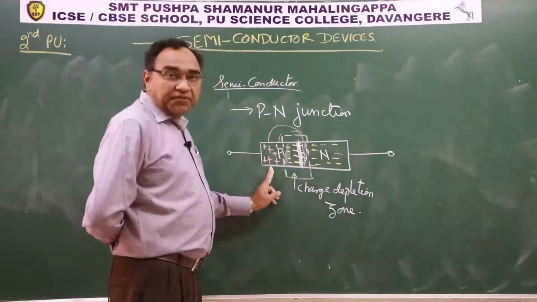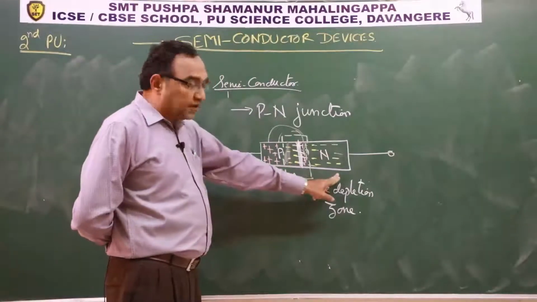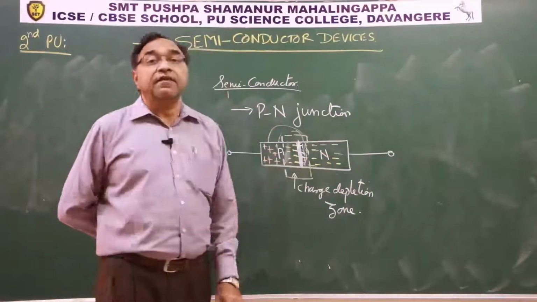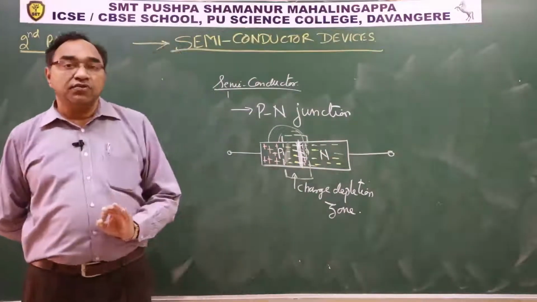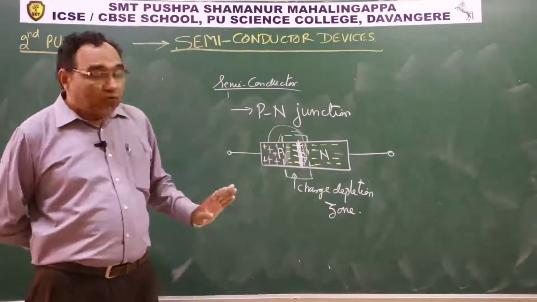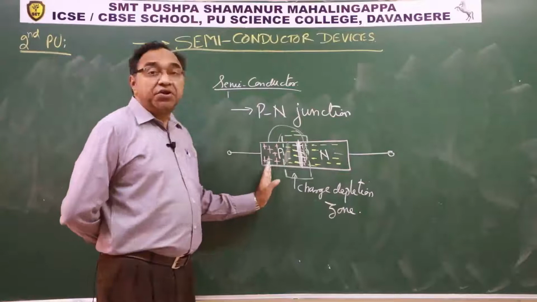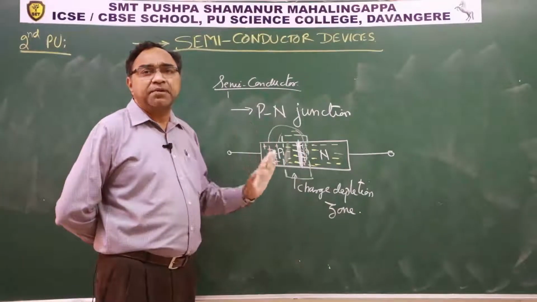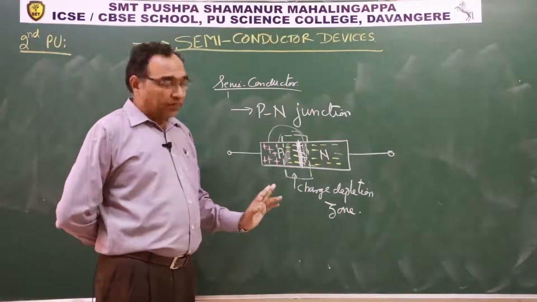Now these charges which are present here as well as here are less energetic than the charges present in the charge depletion zone in the form of bound charges. So if these charges try to diffuse across the junction, they will be strongly repelled back.